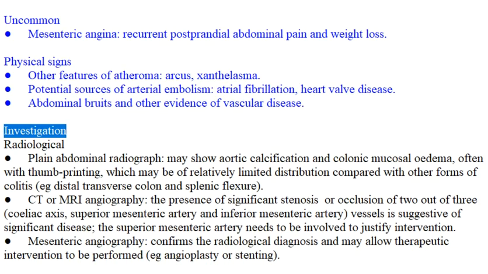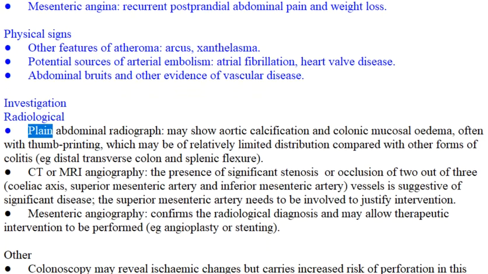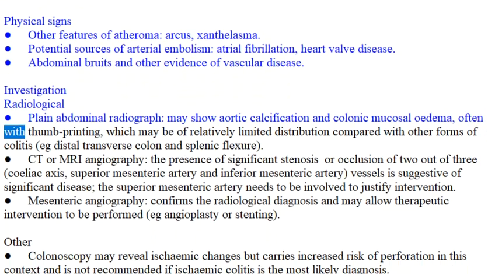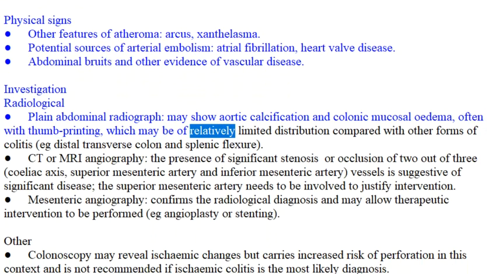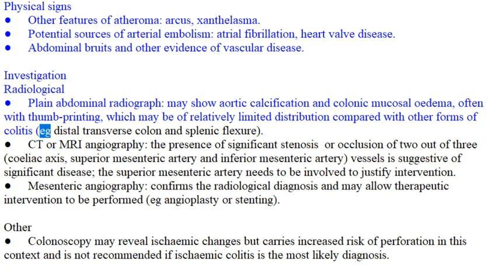Investigation. Radiological. Plain abdominal radiograph may show aortic calcification and colonic mucosal edema, often with thumb printing, which may be of relatively limited distribution compared with other forms of colitis, e.g. distal transverse colon and splenic flexure.